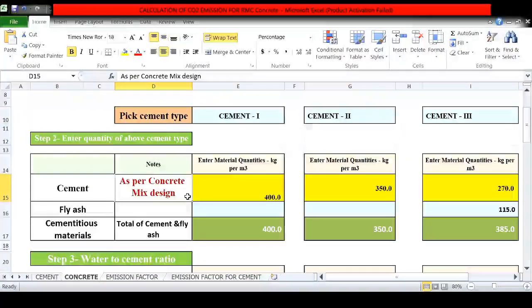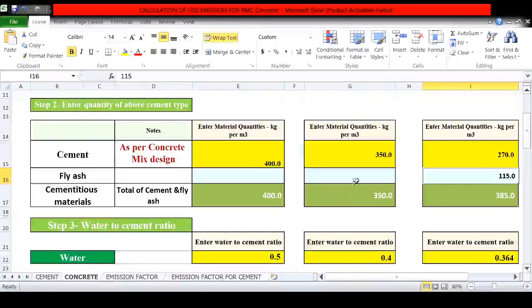As per the mix design, the total cement required for mix 1 is 400. Here I consider the IS code 456-2000. For mix 2 350 and for mix 3 270. For mix 2 and mix 3 I have considered the IS code 10262-2009 for M40 grade of concrete. In the third case I have considered fly ash, so here I add the total quantity of fly ash. So in mix 1 total cement is 400, for mix 2 350 and for mix 3 is 385, which is the addition of cement and fly ash.